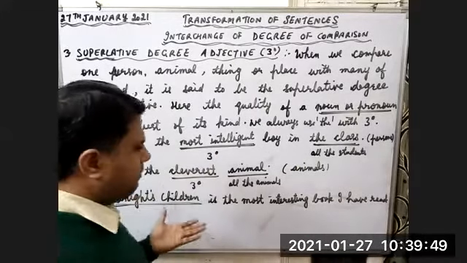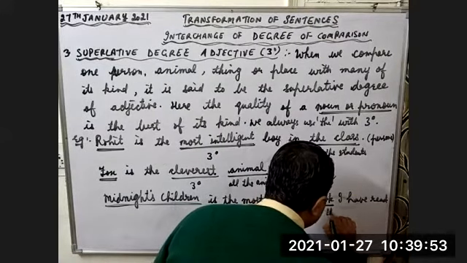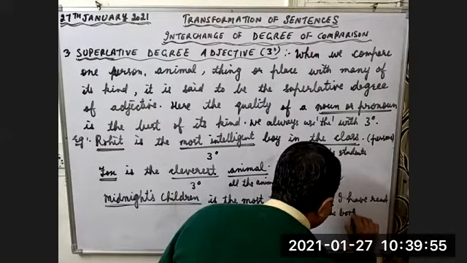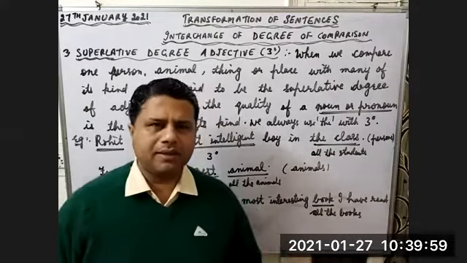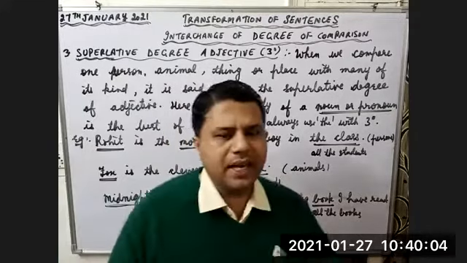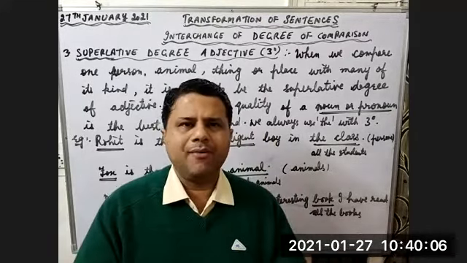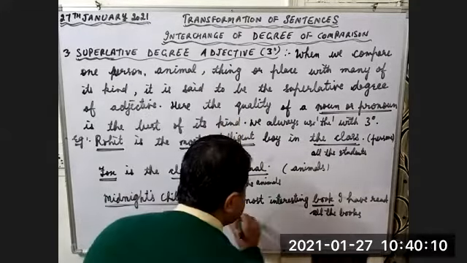Here I am talking about books, not all the books which are available in the market, but all the books which I have read. I have read so many books, and out of those books, I have found Midnight's Children to be the best book, the most interesting book.